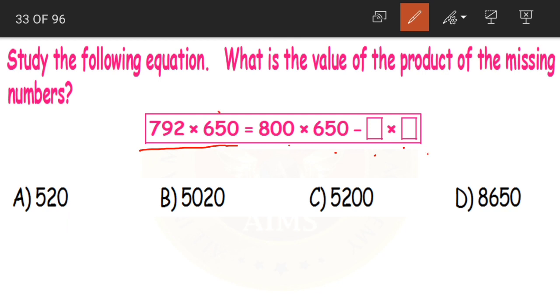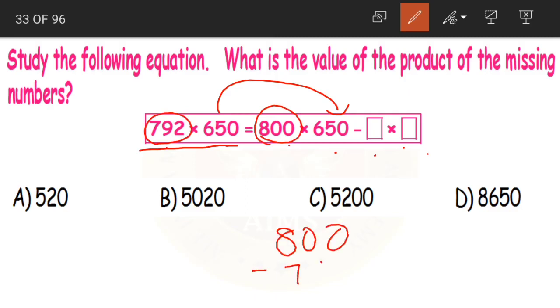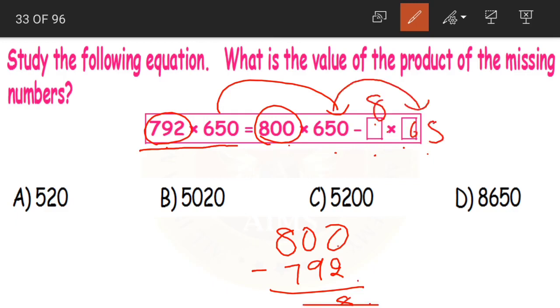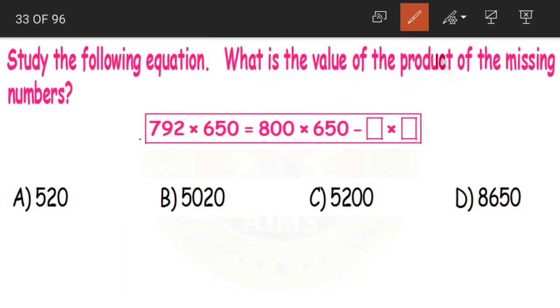See children, now what do we have here? 650 is the same, but here we had 792, here we are having 800. What will be the difference? 792 minus 800. It gives us 8. Yes, 800 minus 792 is equal to 8. So here what we'll have is 8 into 650.